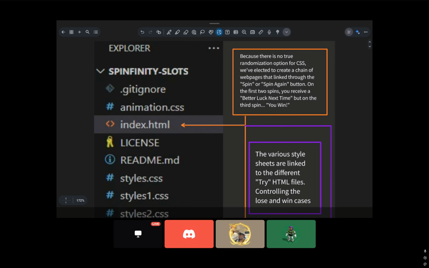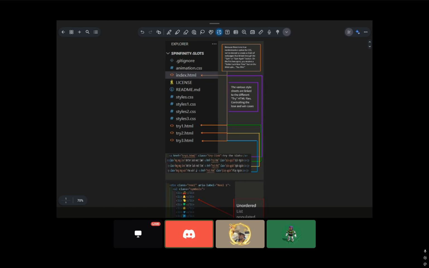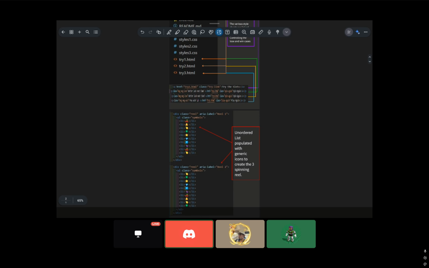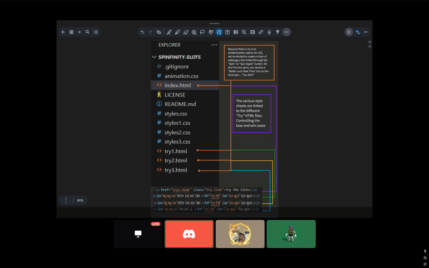Yeah. Okay. All right. So I just took little pieces of code from our code and chopped it up and put it into a PDF. What you're seeing right here on the left side is our file explorer. These are the files that make up the website. Because there's no true randomization in CSS, we elected to create a chain of web pages that link through the spin and spin again button.